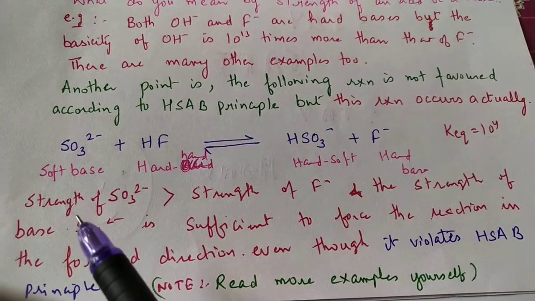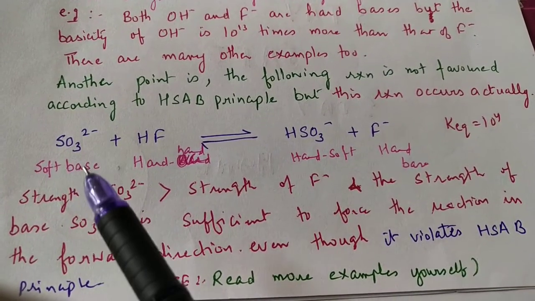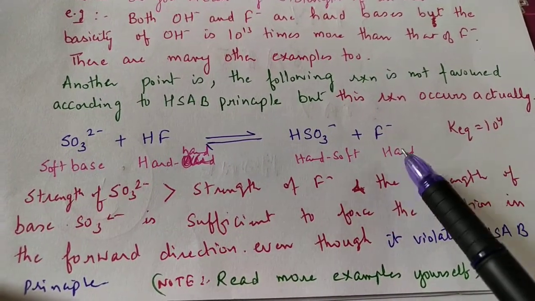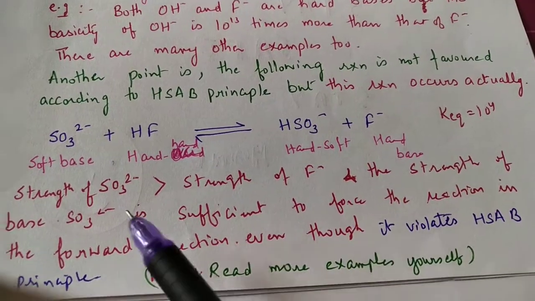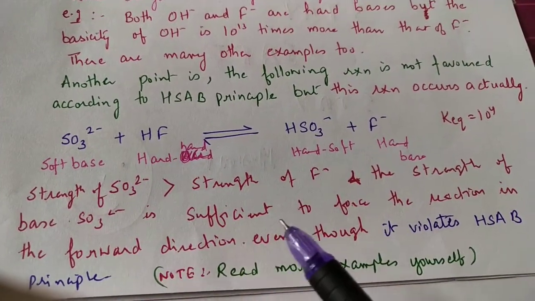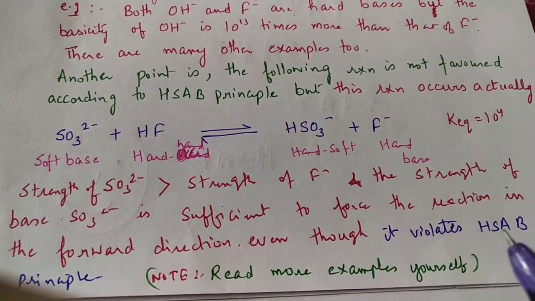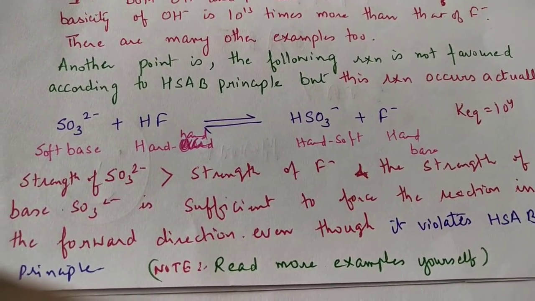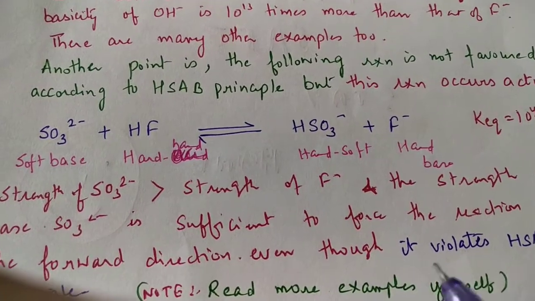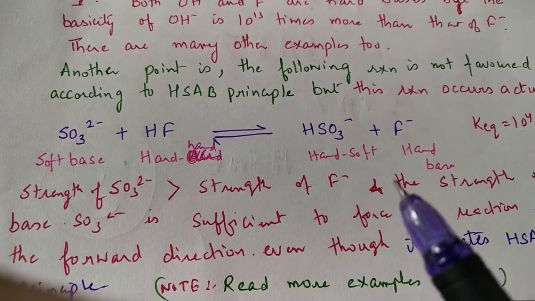Why does it occur? Because the strength of the sulfite ion SO3 2 negative is greater than the strength of the fluoride ion, and the strength of the base is sufficient to force the reaction in the forward direction even though it violates the HSAB principle. You can read more such examples in your book also.